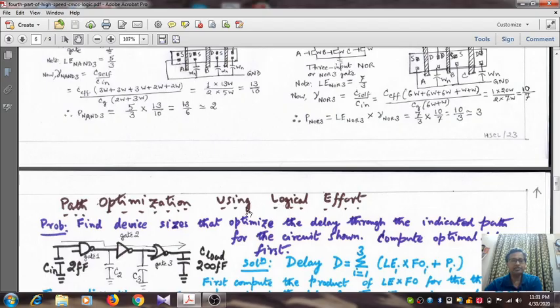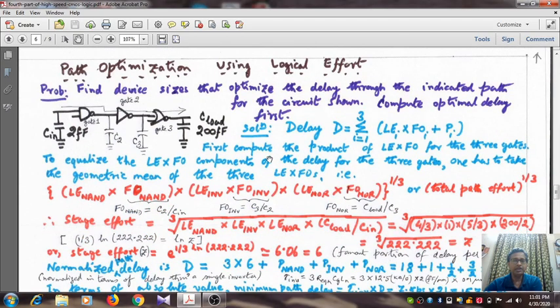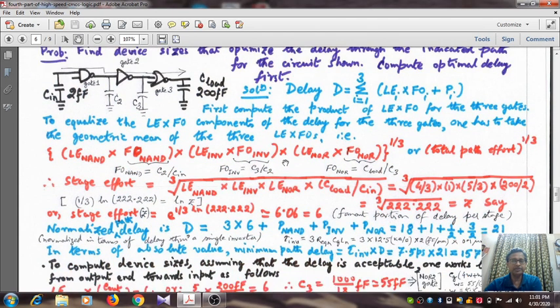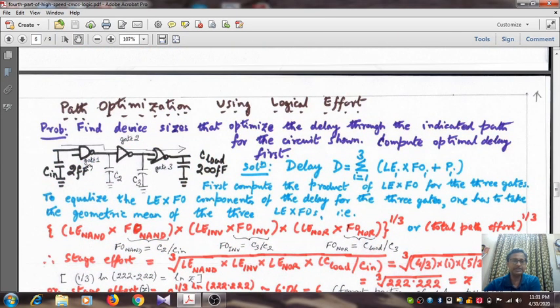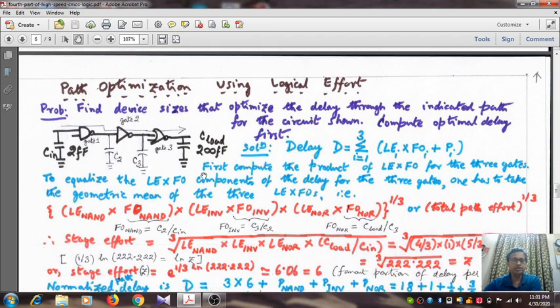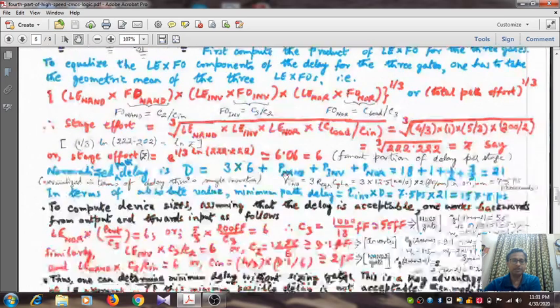And then path optimization using logical effort. One good benefit of the logical effort concept is that without obtaining the individual transistor size we can get to know the delay of the total logical path if we know the logical effort and the parasitic term of all the gates.